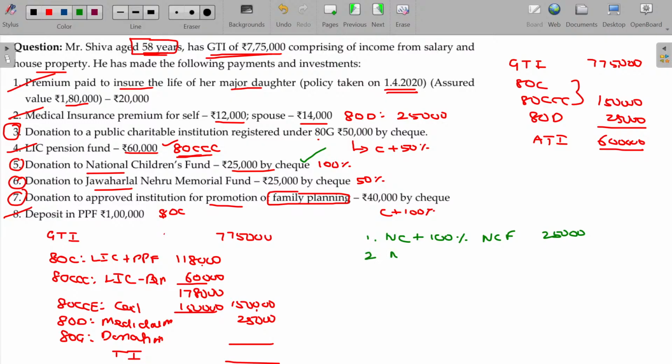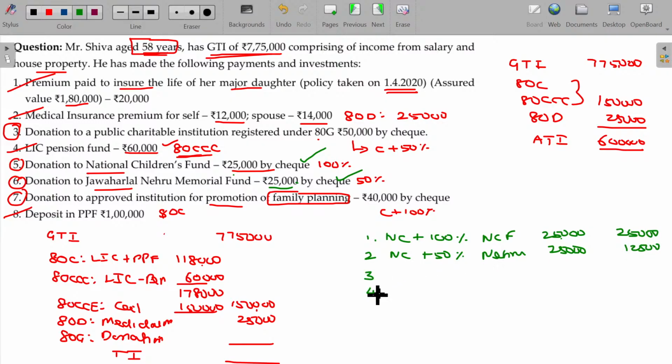Second, no ceiling, 50% category. Here is Nehru. How much is that? 25,000. In this entire 25,000 claimable, in this only 50%, 12,500, is claimable.